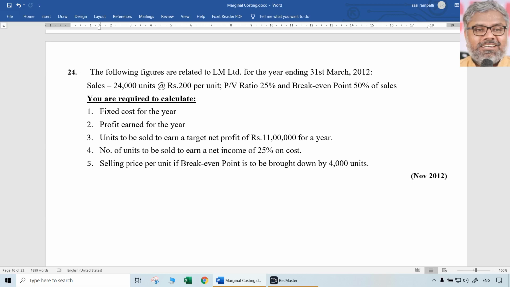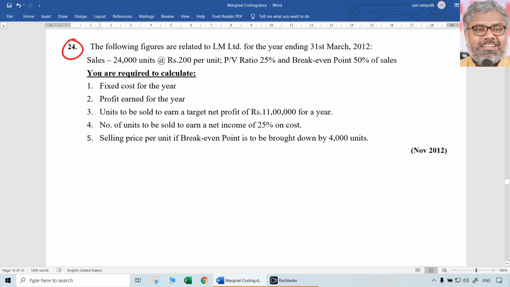So the 24th question, if we solve: the following figures are related to LM Limited for the year ending whatever it is. Sales are given at 24,000 units at the rate of 200 rupees per unit. PV ratio was 25%. Break-even point was 50% of sales. Very much fantastic. The data is there.